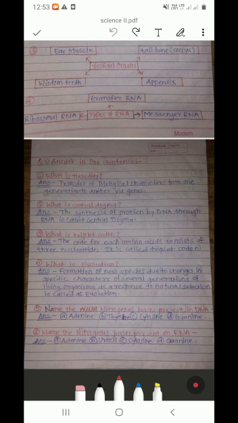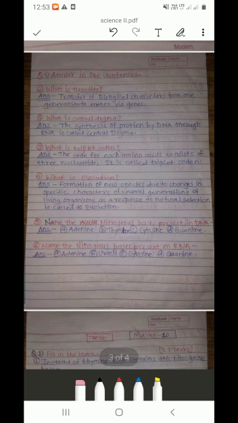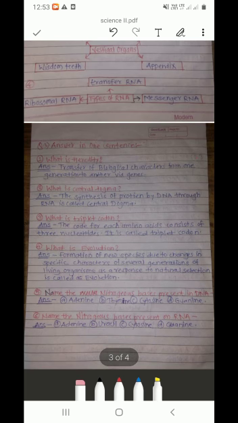Answer: transfer of biological characters from one generation to another via genes is called heredity. This definition is given on the first line, first paragraph of the first lesson, first page.